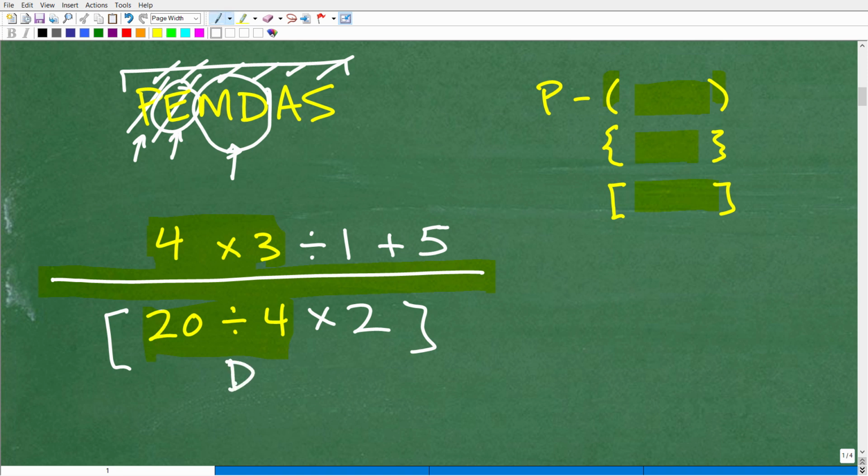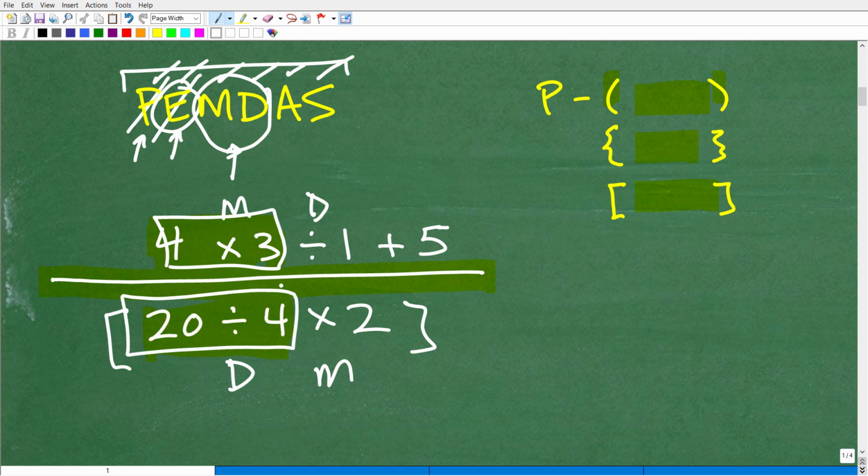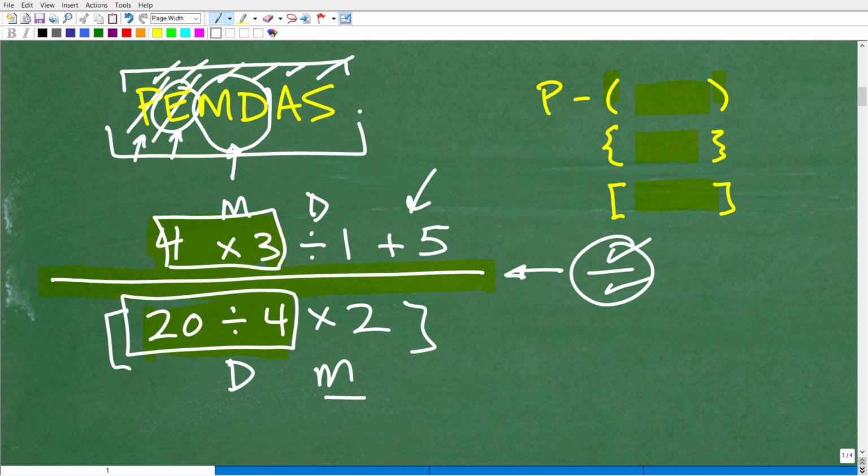Okay, so down here, division. Then we have multiplication. Here it's multiplication and then division. So we have to do this first and then divide that by 1. Down here in the denominator, we have to do that first and then multiply by 2. Then lastly, we'll do the addition, and then we'll have our fraction. We have our numerator and denominator, and we'll simplify from that. I kind of wanted to keep it general so we can follow the basic overview of PEMDAS and how it works.